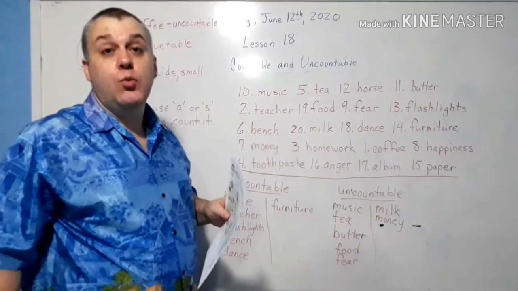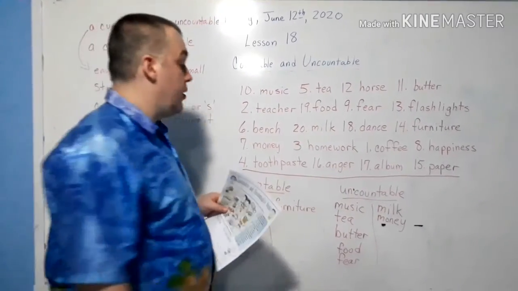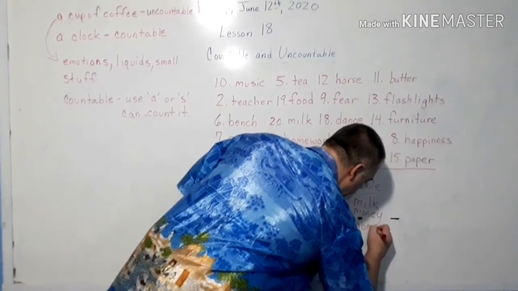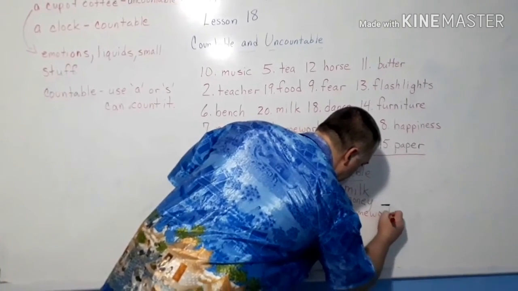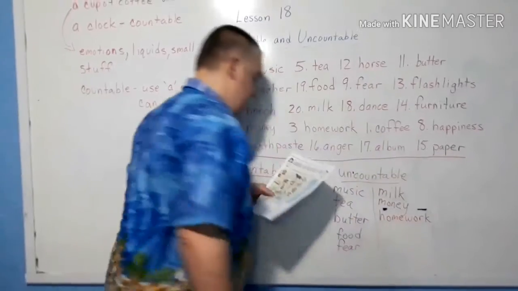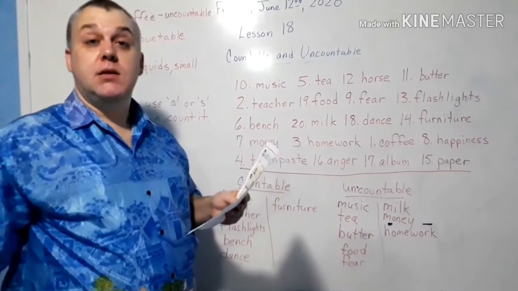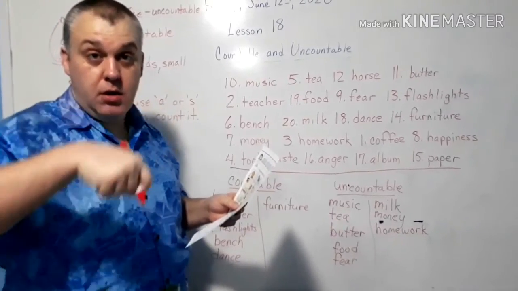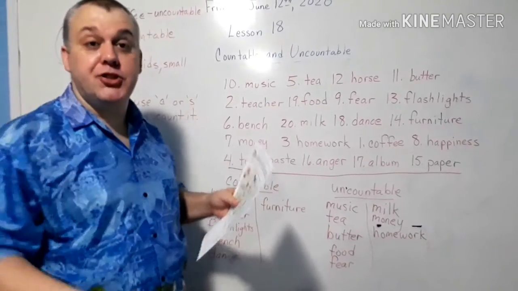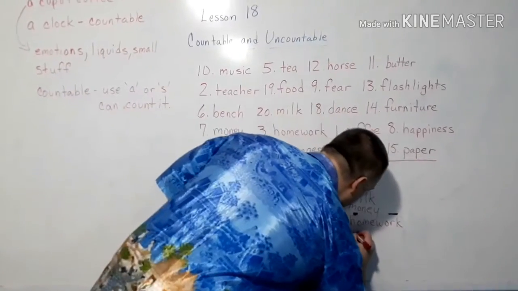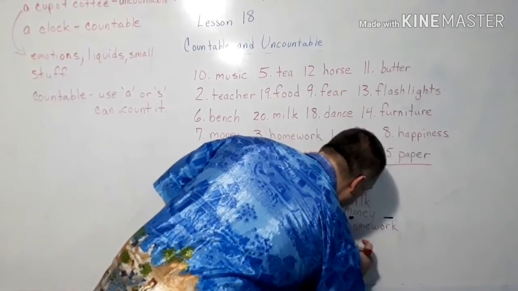Next, we have homework. Homework. I have 3 homeworks. No. Homework is uncountable as well. We say some homework. And then we go on to coffee. Coffee. Is coffee hard? Can you go knock, knock, knock, knock? No, you would go splash. Right? Coffee is uncountable. It's a liquid.